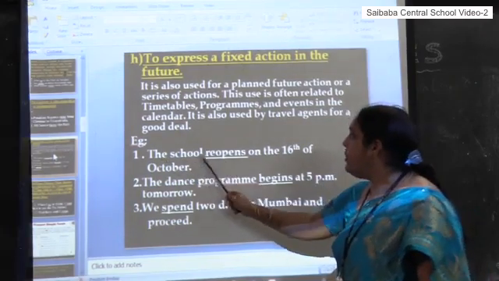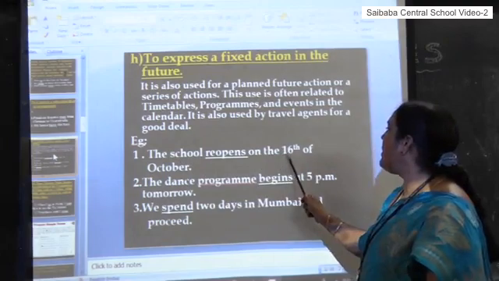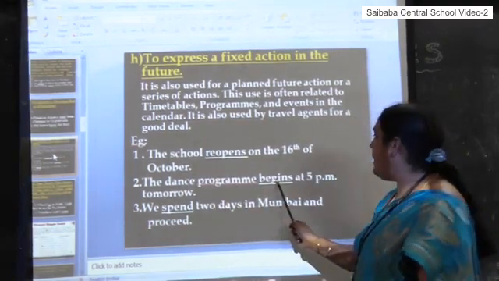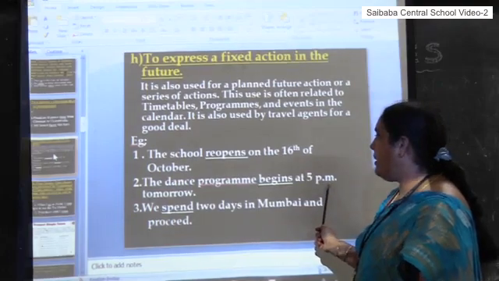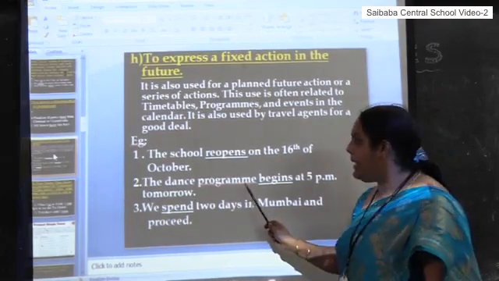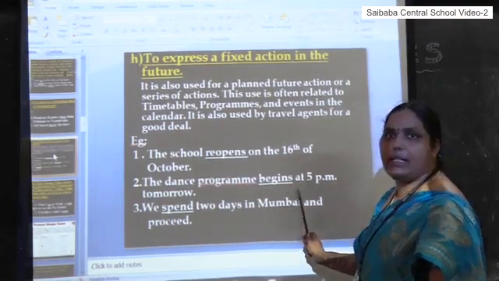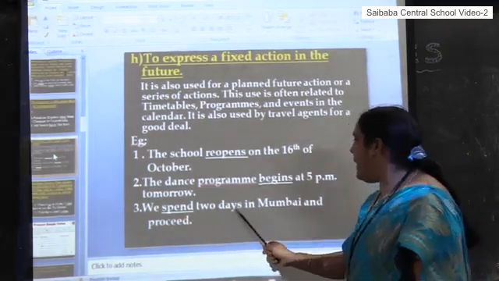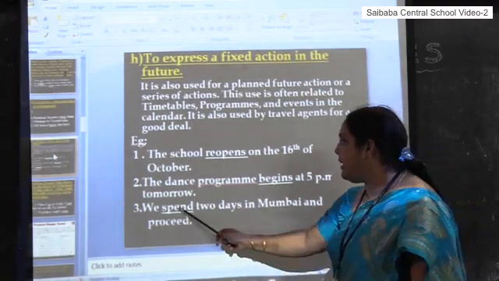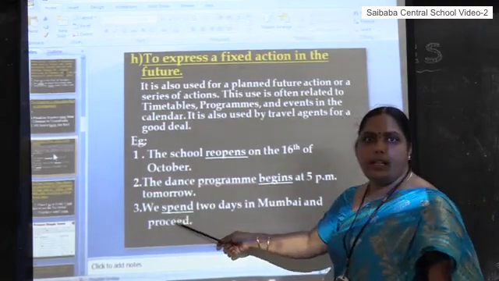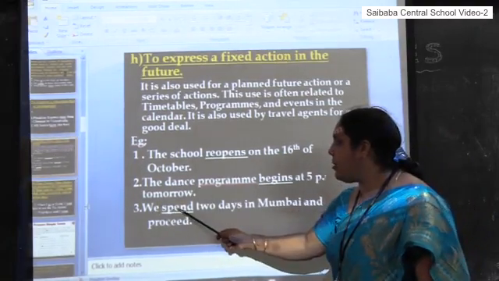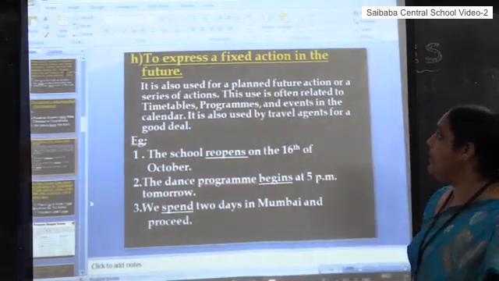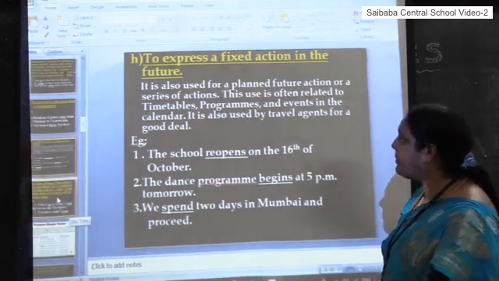See, the school reopens. It is a planned future action expressed in simple present, not yet done. So the school reopens on the 16th of October. The dance program begins at 5 p.m. Not yet started, but it is expressed in simple present tense. It is a future action. We spend 2 days in Mumbai and proceed. This is a travel agent related usage. So to express such things also, we can use simple present tense.